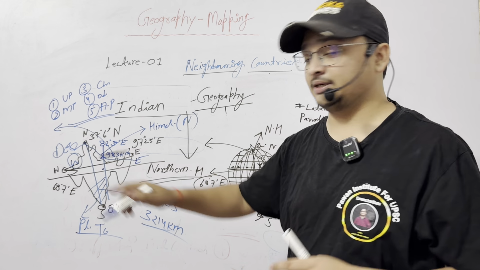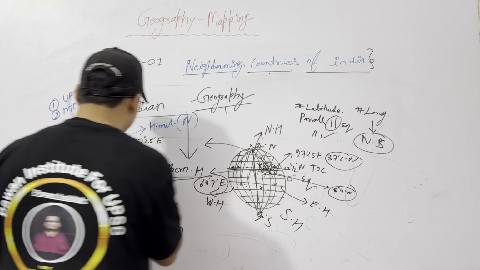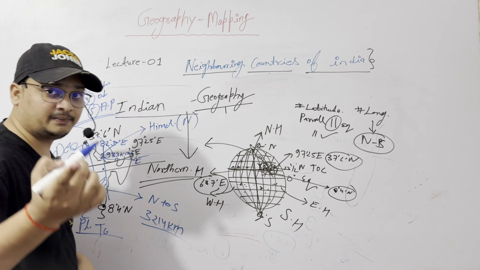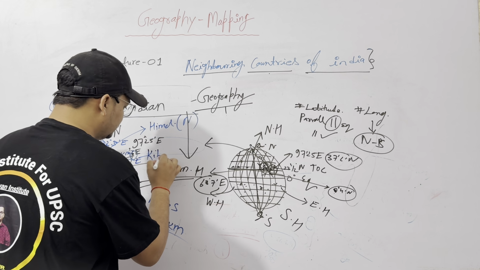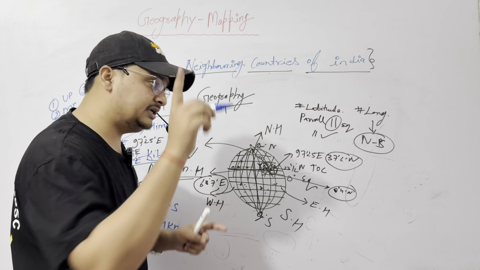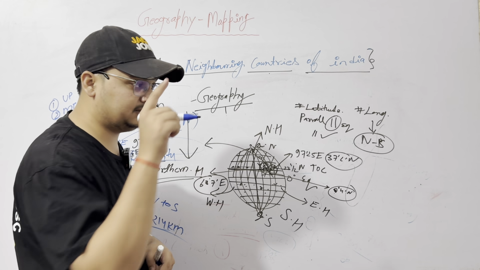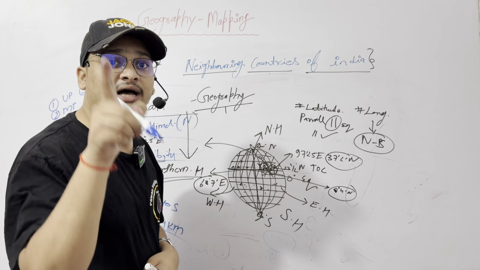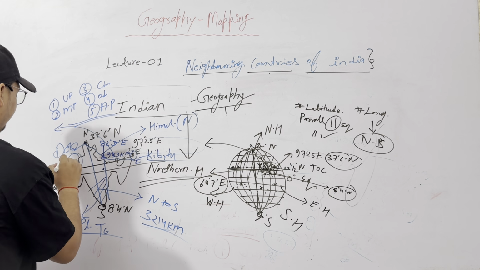What are the eastern and western points? This is very important. What is the easternmost point of India, available in Arunachal Pradesh? Kibithu. Note it down in your notebook: Kibithu in Arunachal Pradesh. Gujarat is the westernmost state of India. The westernmost point is Guhar Moti in Gujarat.